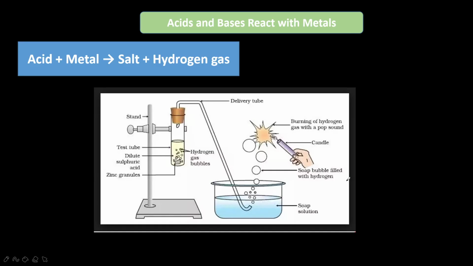Okay, so now come to the topic of acids. As I discussed, acids are of two types. Acids present in plant materials and animals are called organic acids. The acids prepared from the minerals of the earth are called mineral acids. So naturally occurring acids are called organic acids, and if they are prepared in the laboratory they are called mineral acids.